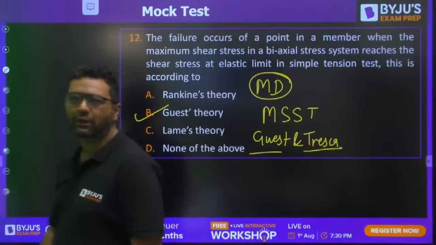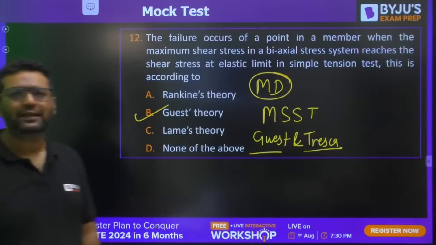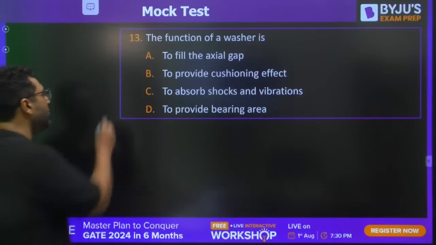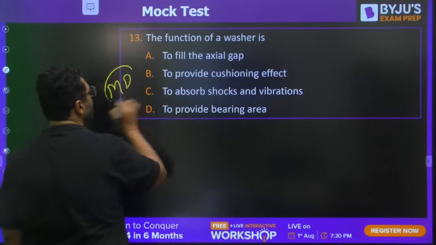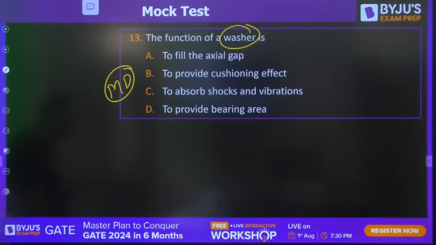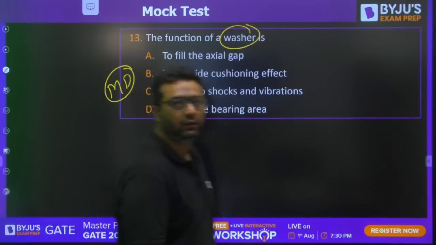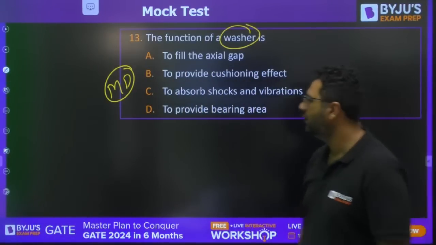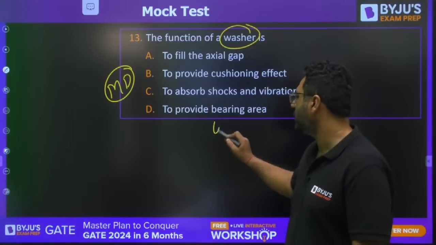Very good, guys. Moving to question number 13. This is from machine design. They are asking the function of a washer. Tell me that. No, it is not lamps. They are asking you about the washer.